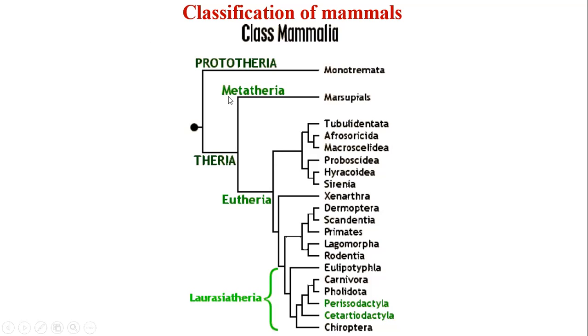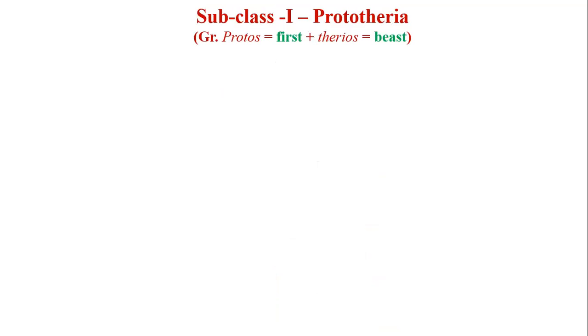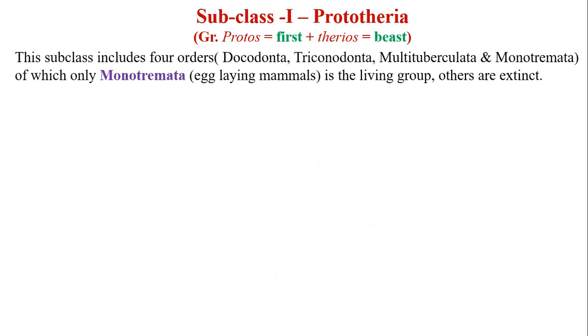The Theria is again divided into three infraclasses: infraclass Metatheria, infraclass Eutheria, and infraclass Lauraceatheria. But in our syllabus, only Metatheria is included. So we are going to discuss all these details of these subclasses and infraclasses. Now let us discuss one by one. Firstly, subclass Prototheria. As we have said, proto means first and therios means beast, animal. So this subclass includes four orders.